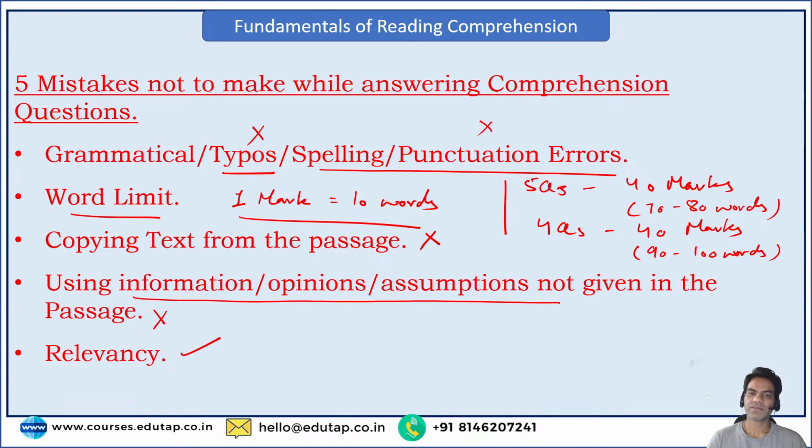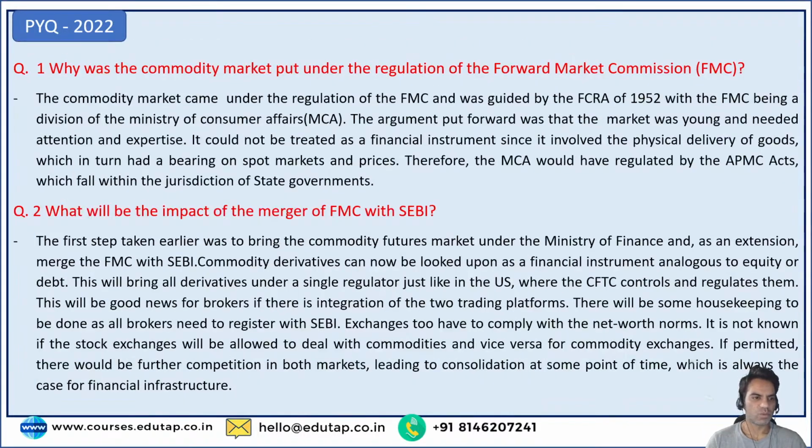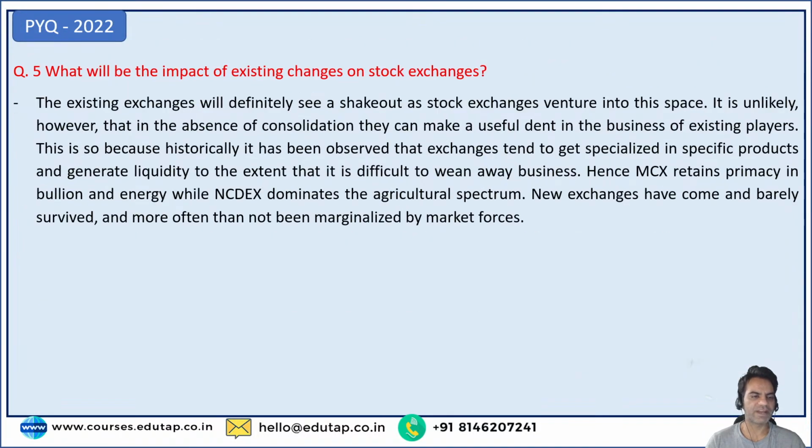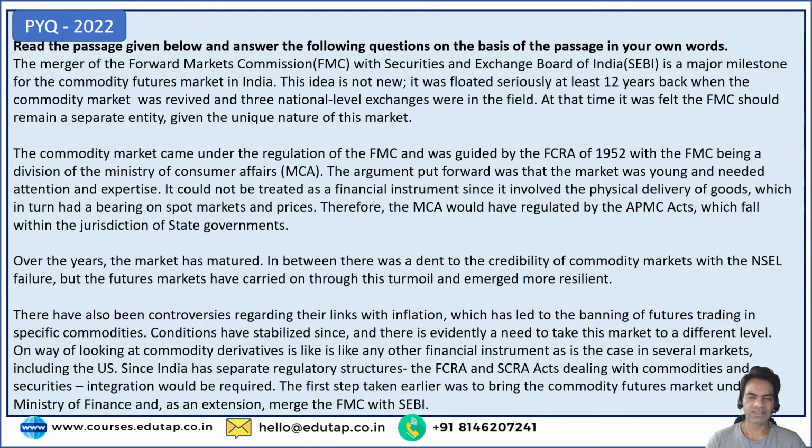So these were the fundamentals of reading comprehension and the mistakes that you need to avoid when you are attempting your reading comprehension in the paper. Now, let's look at the 2022 paper. The passage that was given was based on FMC, Forward Market Commission, and SEBI. There were 5 questions for 40 marks in this. So let's read the passage and see how you need to answer these questions.